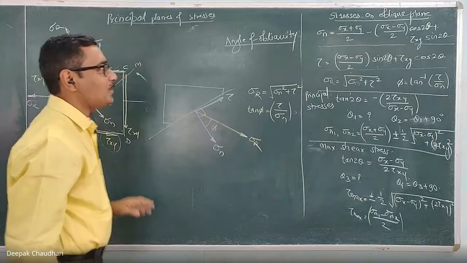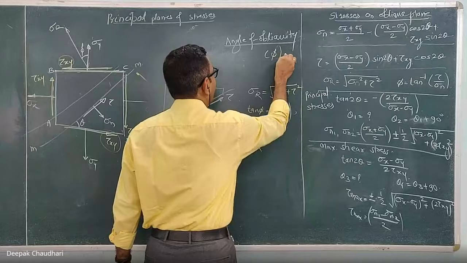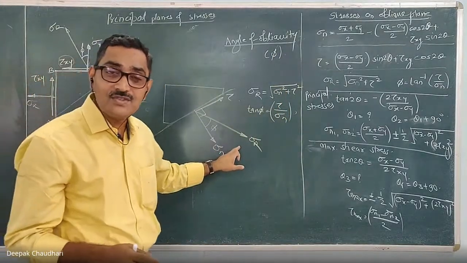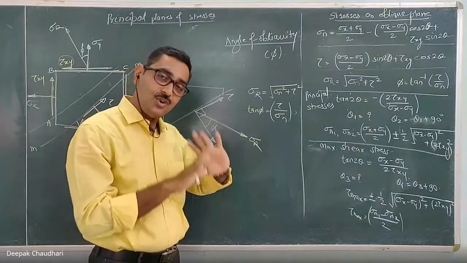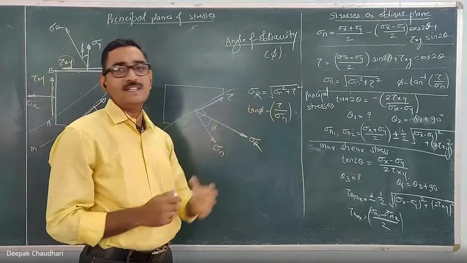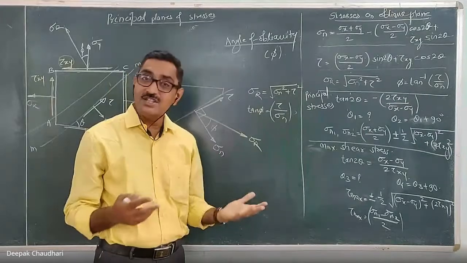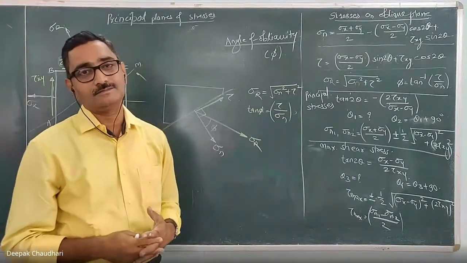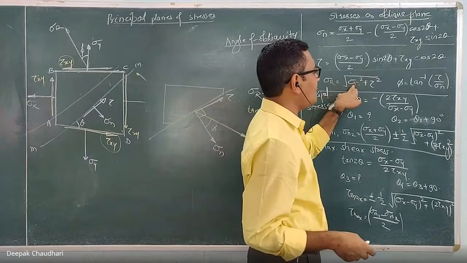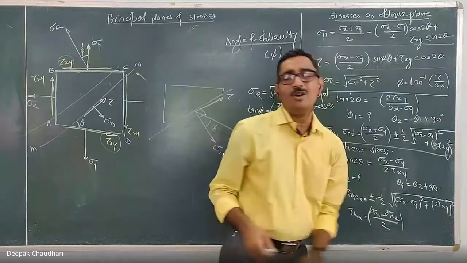We will come to that point. Just remember the angle of obliquity is denoted by phi, and it is defined as the angle made by the resultant stress with the normal stress acting on any plane. And it is given by tan phi equal to tau upon sigma n. Shear stress upon the normal stress acting on that plane gives you the tangent of the angle of obliquity. So the resultant stress on a plane is the square root of sigma n square plus tau square, and the angle of obliquity phi equals tan inverse of tau upon sigma n.